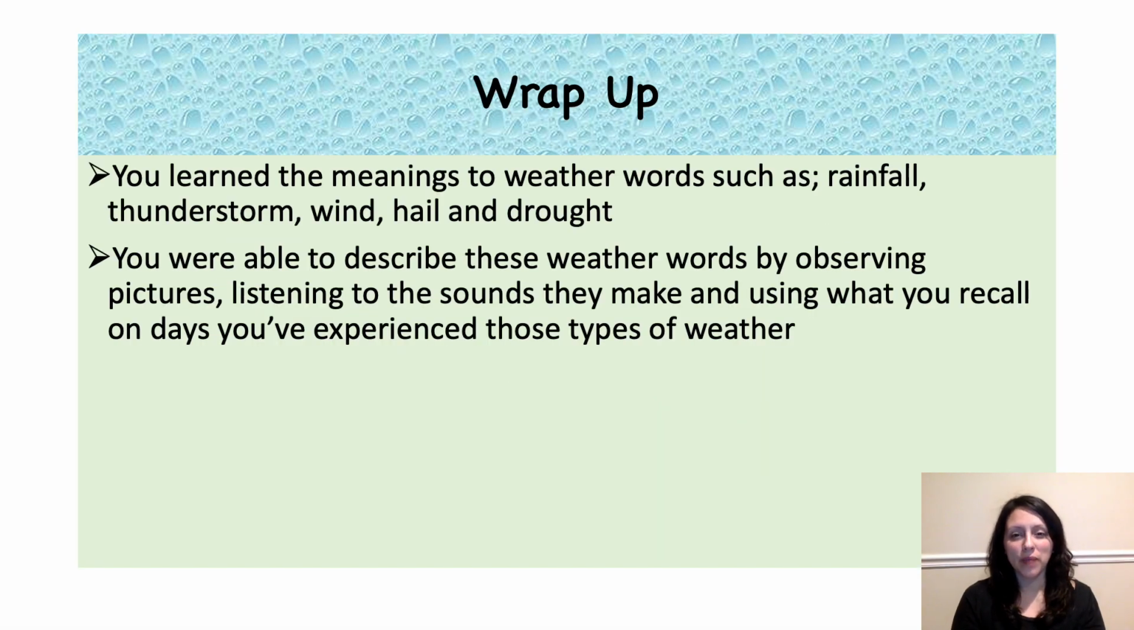Now we're just going to wrap up what you learned today. You learned the meanings of weather words, such as rainfall, thunderstorm, wind, hail, and drought. You were able to describe these weather words by observing pictures, listening to the sounds that they make, and using what you recall on days you've experienced those types of weather.